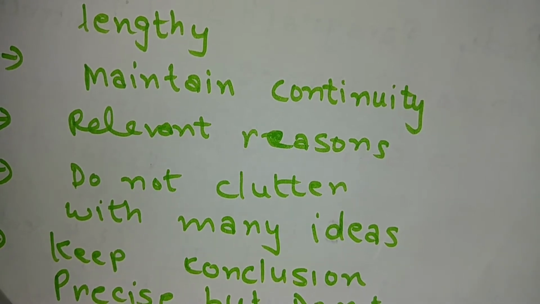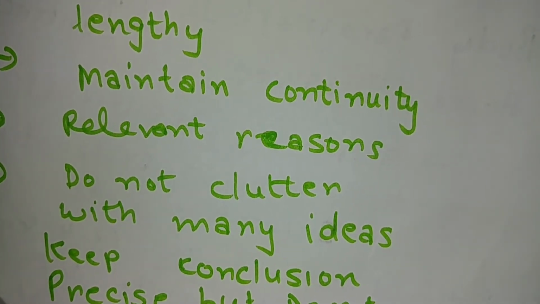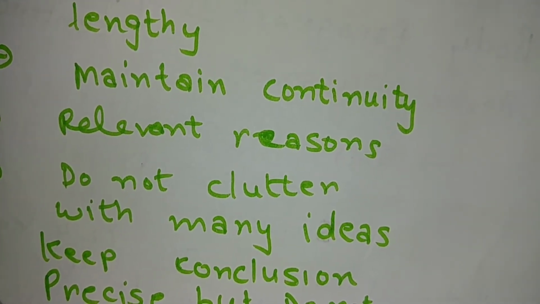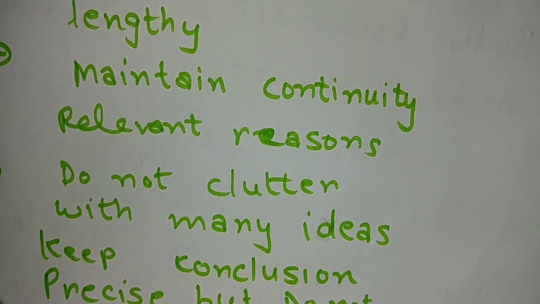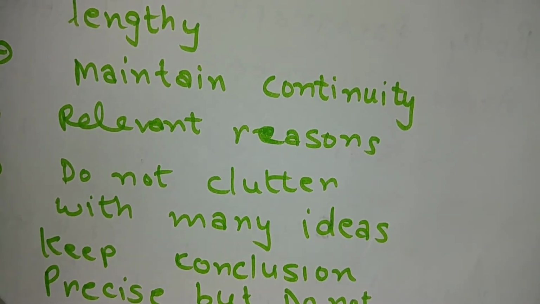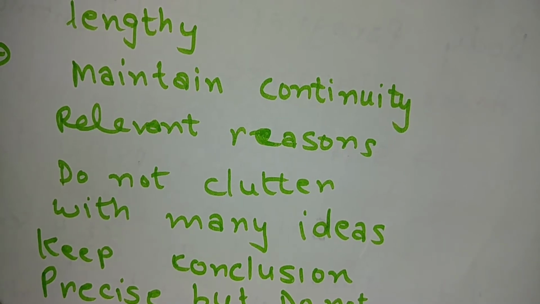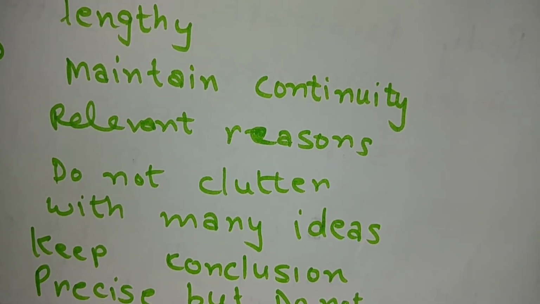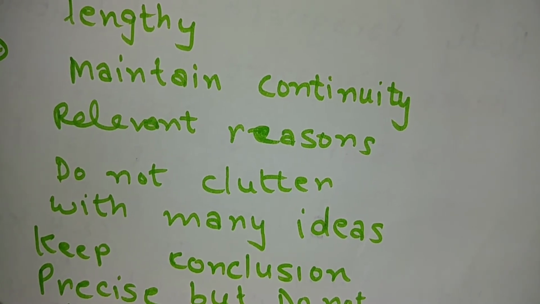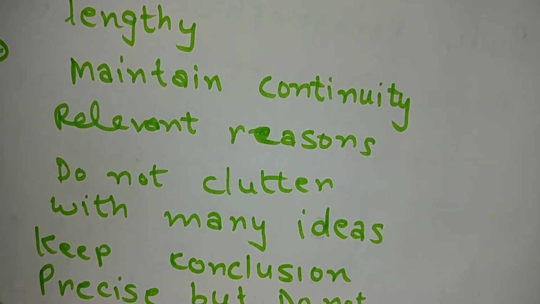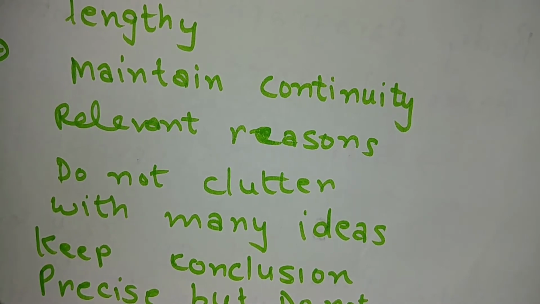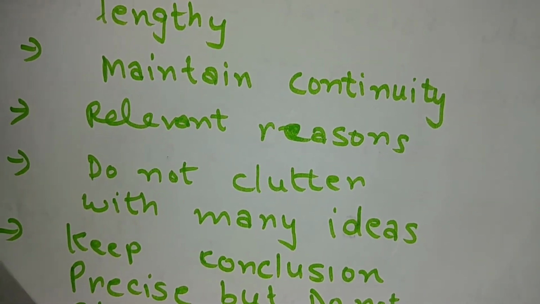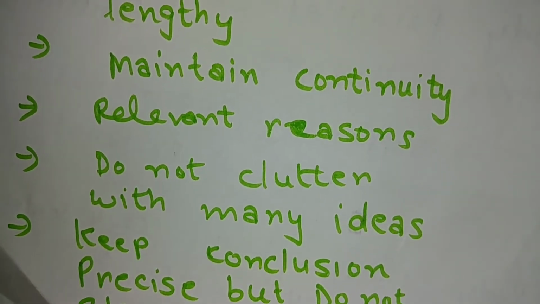Sometimes students think that if they provide 9-10 different ideas in a single body paragraph, they are going to impress the examiner. They are showing their knowledge, how much they know about a particular topic. Here I would suggest that the examiner is not there to check your knowledge. He or she is there to check your command of English. So never clutter your answer with too many ideas.